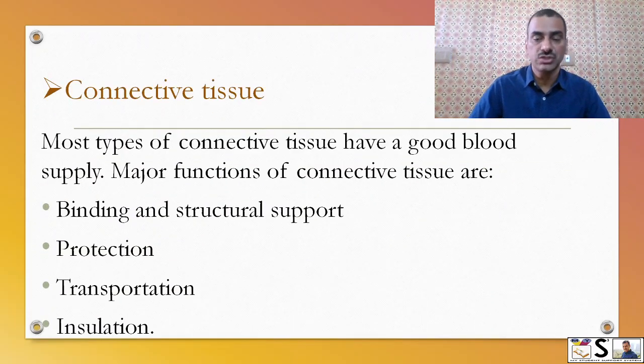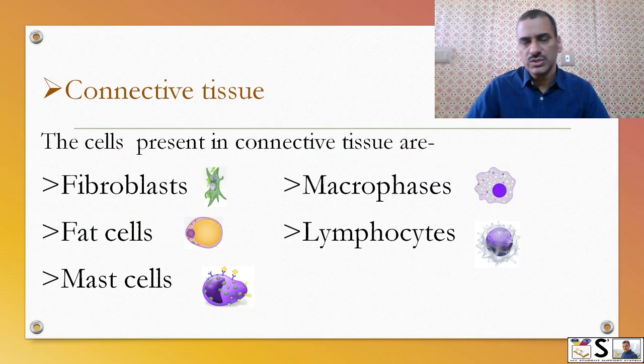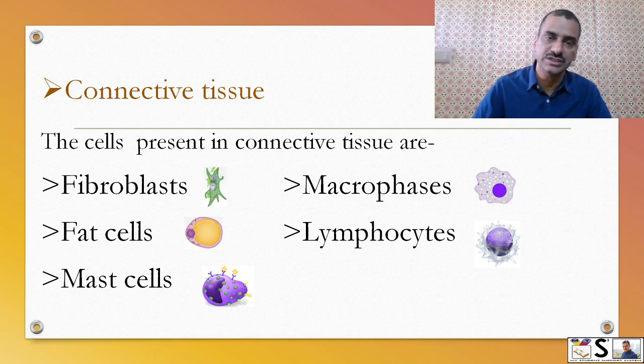Most types of connective tissue have good blood supply because a lot of blood vessels are there in the matrix. The major functions of connective tissue are binding and structural support, protection, transportation and insulation. Connective tissue contains cells which are largely separated, not attached to each other, with matrix in between. The cells are fibroblasts, macrophages, fat cells, lymphocytes and mast cells, which form the connective tissue.